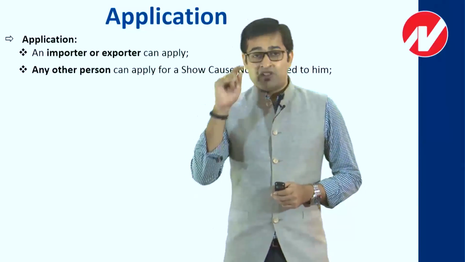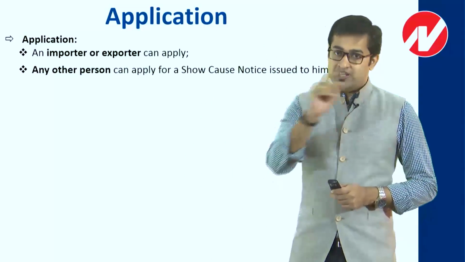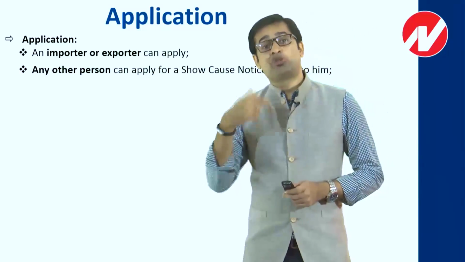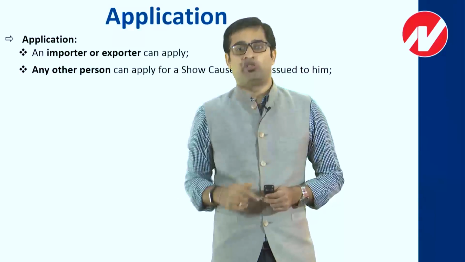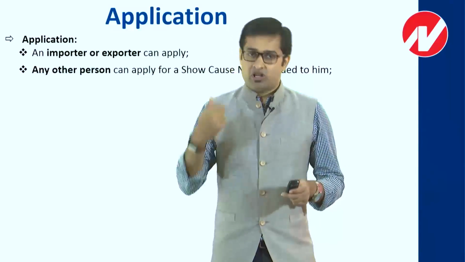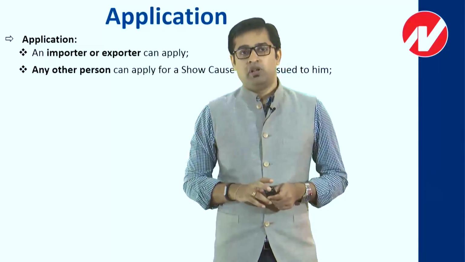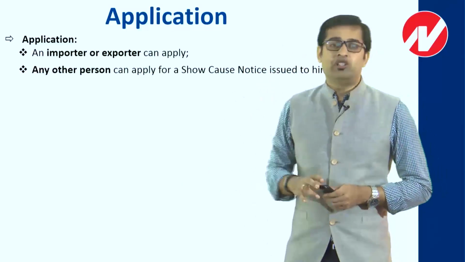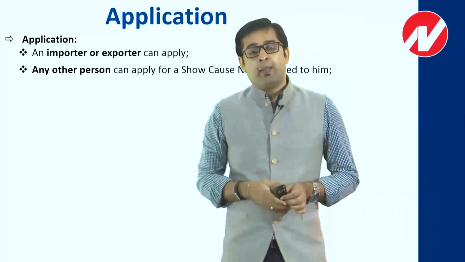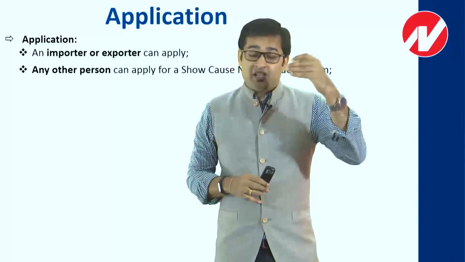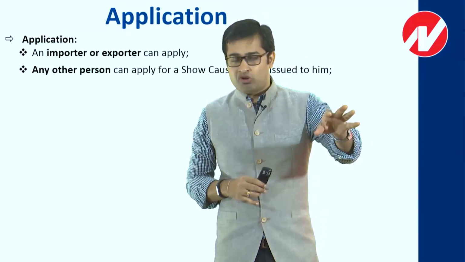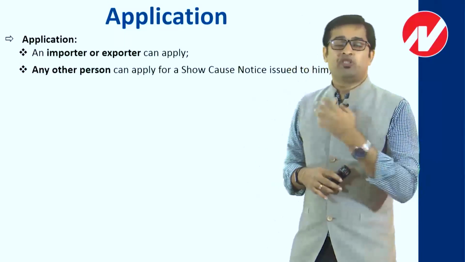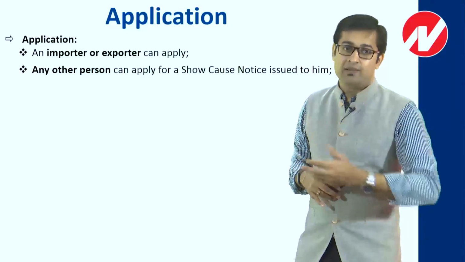So technically when things are caught up, he'll be caught up because of doing the wrong thing, and I'll also be caught up because I'm helping him in doing wrong things. So obviously he'll be caught up, I'll be caught up, both of us will be caught up, and it is going to result in a big issue. Now technically, whether he is applying to settlement commission or not becomes his aspect, but I can surely apply to settlement commission to come out of my liabilities.